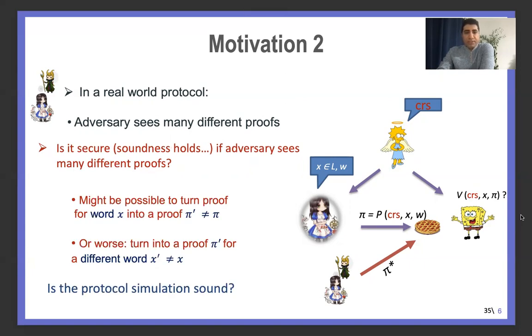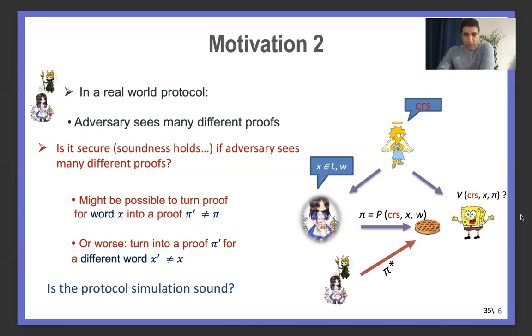In this case, the adversary might be able to construct a fake proof for the same word X which was already queried, or it might be able to construct a valid proof pi for a different word X prime. The first one is weak simulation soundness, and the second one is strong simulation soundness.